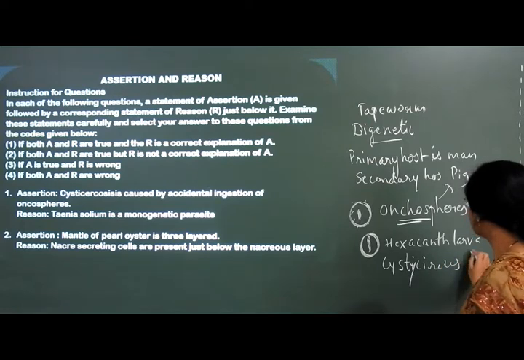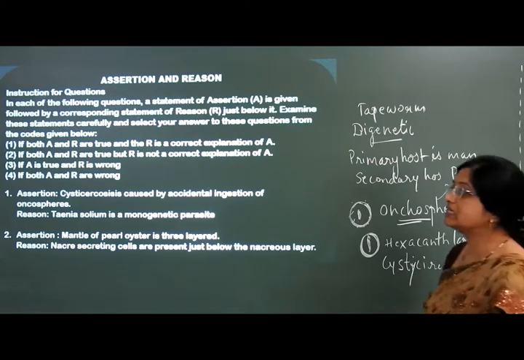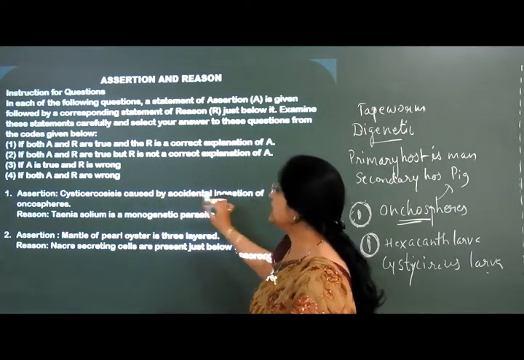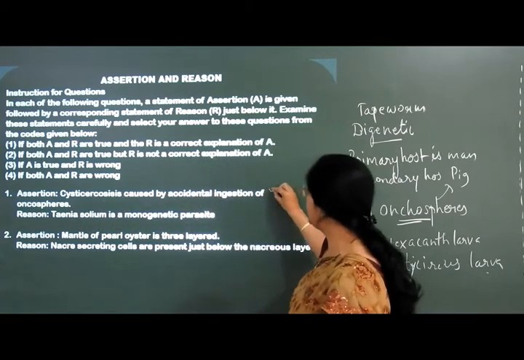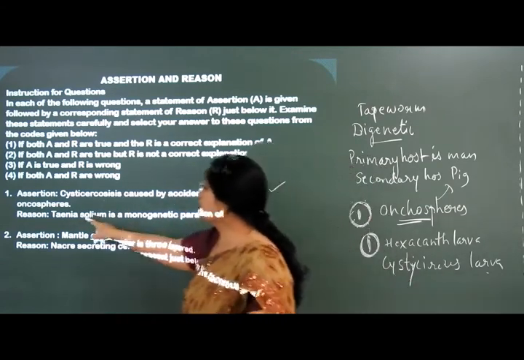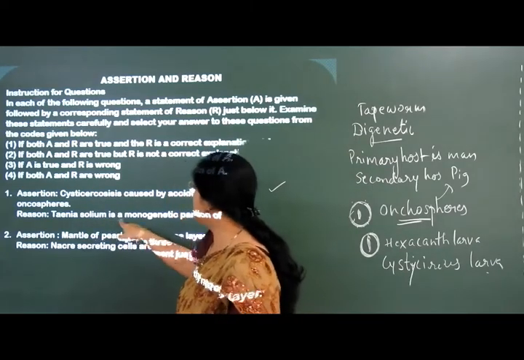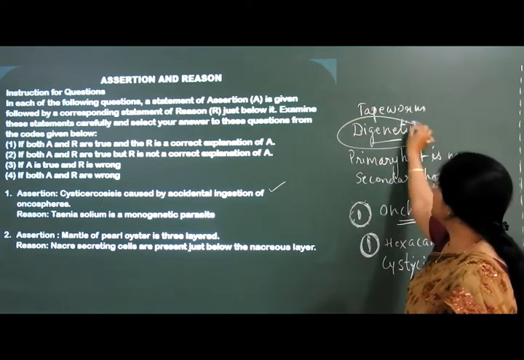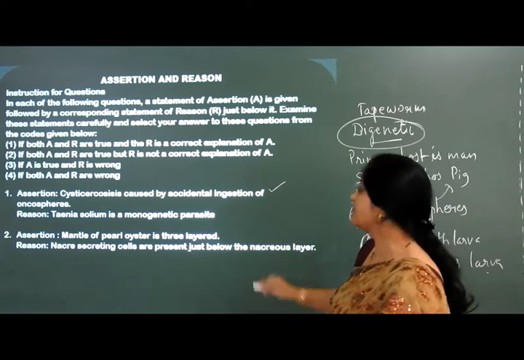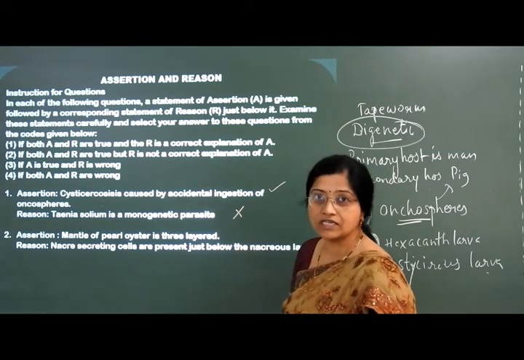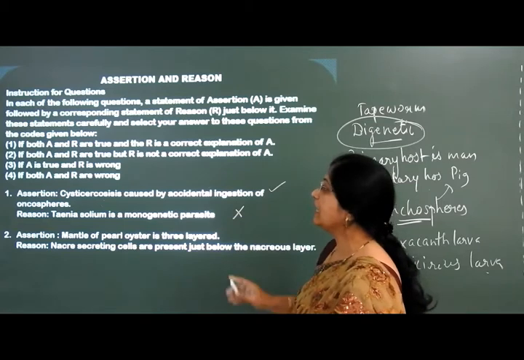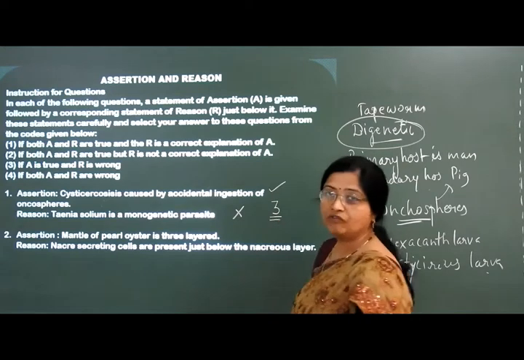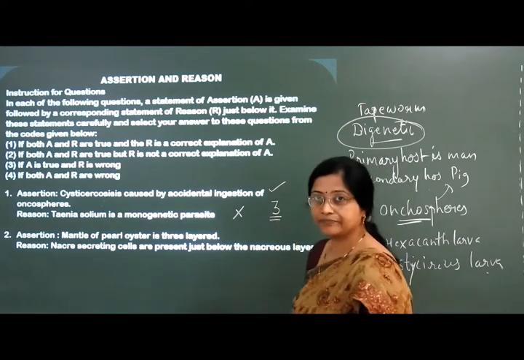This cysticercus larva causes the disease called cysticercosis, which is caused by accidental ingestion of oncospheres. That means this statement is true. Next, the reason given is that Taenia solium is a monogenetic parasite. What I told you is that it is a digenetic parasite, which requires two hosts to complete its life cycle. That means this statement is false. So we have to choose: A is true and R is false. That means the answer for this is 3. You have to choose option 3 as the answer.